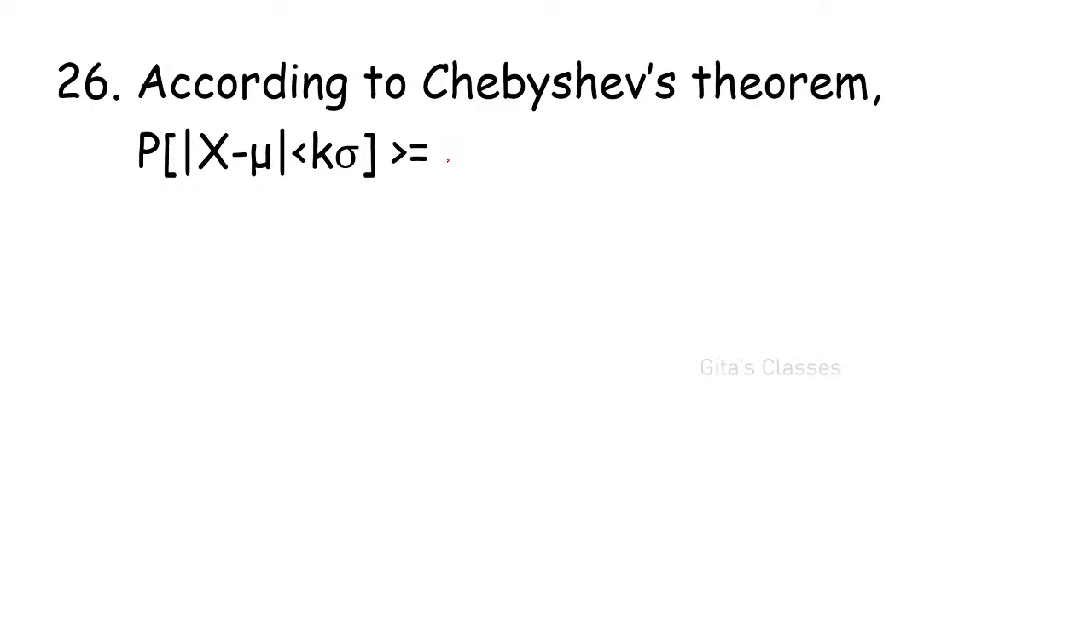Anyone, can you tell me? 26th question. According to Chebyshev's theorem, do you remember Chebyshev's theorem? Probably two ways you can express. If it is less than k sigma, what is the answer? Quickly. What is this probability? Yes, very good. Dinesh, very good. 1 minus 1 by k squared. Excellent.